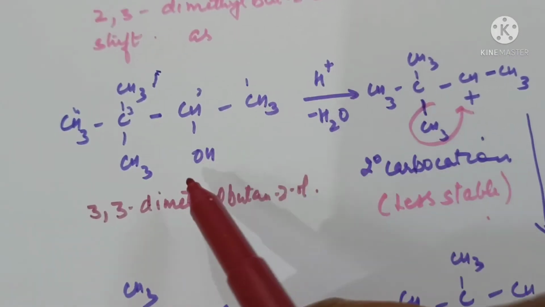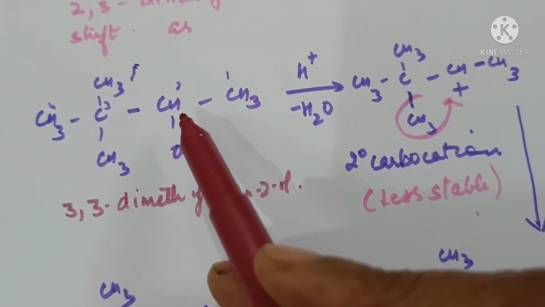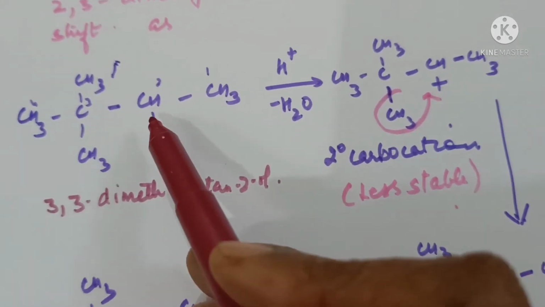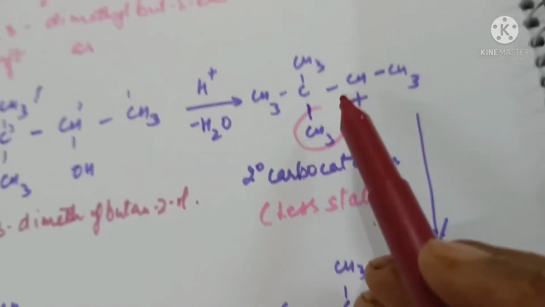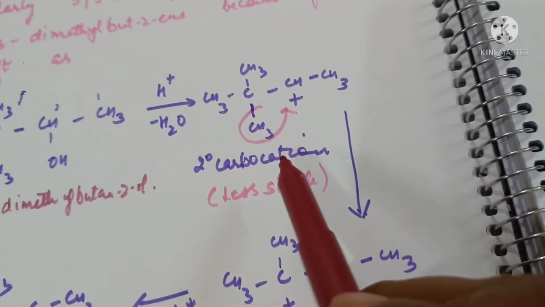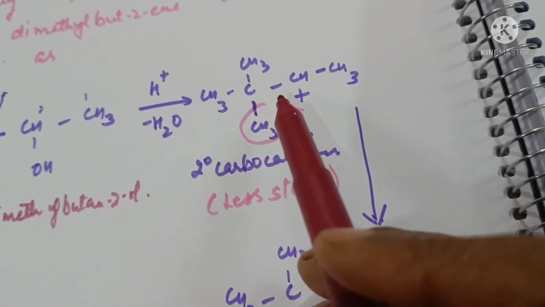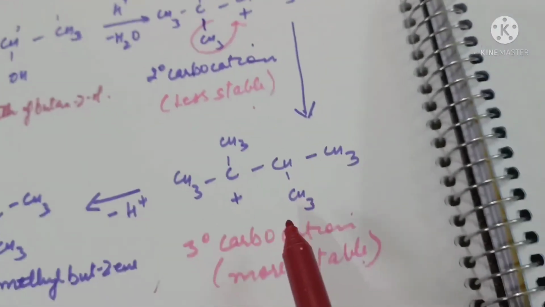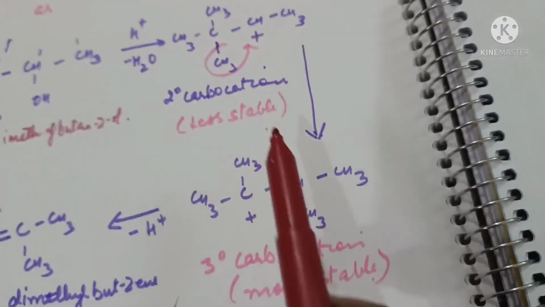Here a proton gets attached, water is formed, but there is a positive charge on oxygen, so this water moves away taking these electrons, resulting in a positive charge here. Now, as this is a secondary carbocation, it is less stable in comparison to when a methyl shifts here, as the carbocation formed is tertiary. So this rearrangement occurs.